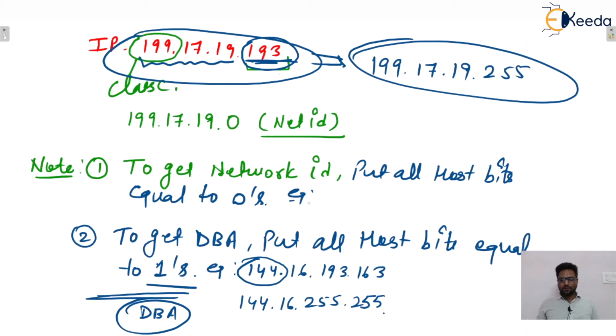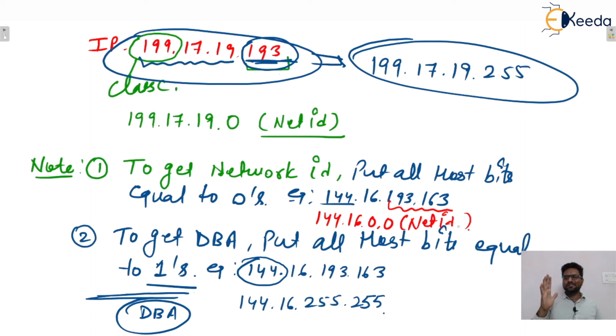Similarly, take the example 144.16.193.163. Now find the network ID. You know this is class B, so how many host bits are there? 16 bits. So put all these bits equal to 0, and that will be the network ID. So put all host bits equal to 0 to get the network ID in any IP, and put all host bits equal to 1 to get the direct broadcast address. I hope this is clear to everyone.